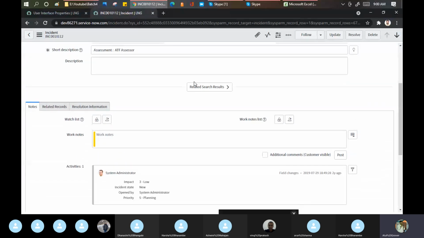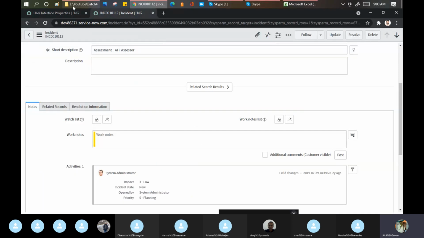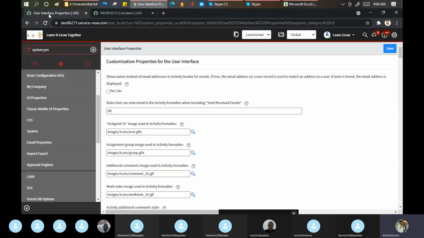No email is there. Okay, let's skip this property as of now. I'll show you that when we go for emails. When the email appears here, then I'll show you this part. Remember this, anyone can just take a note of it.